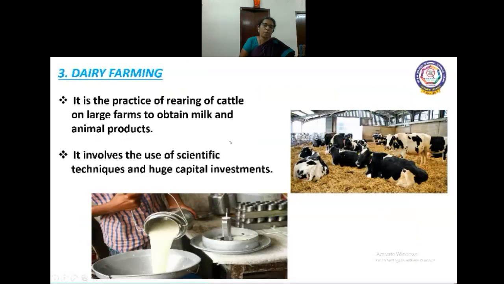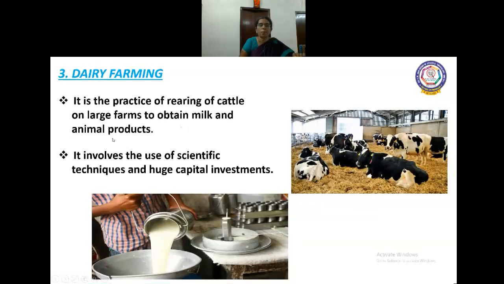Next, dairy farming. It is the practice of rearing of cattle on large farms to obtain milk and animal products. It involves the use of scientific techniques and huge capital investments. So milking, feeding the animals, cleaning the animals are done by machines here.